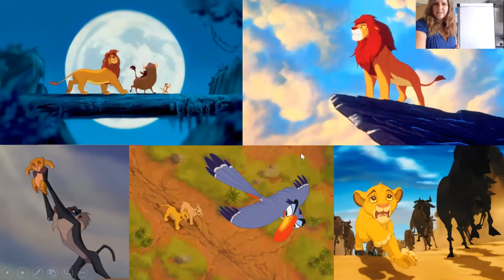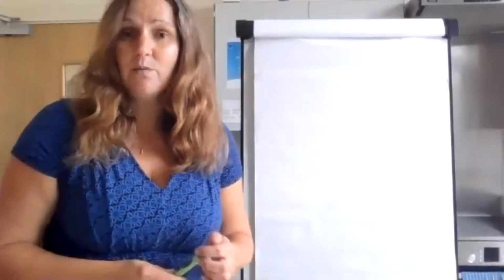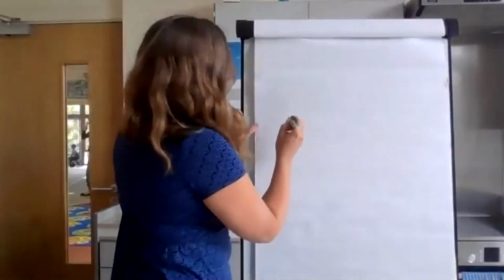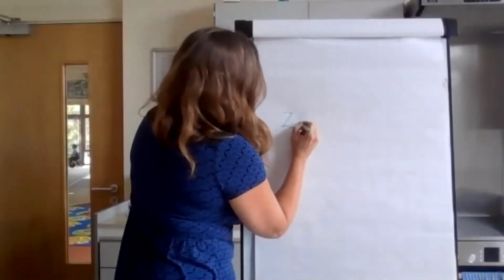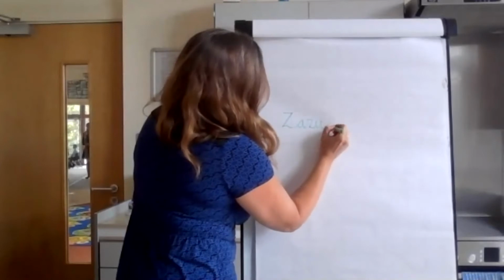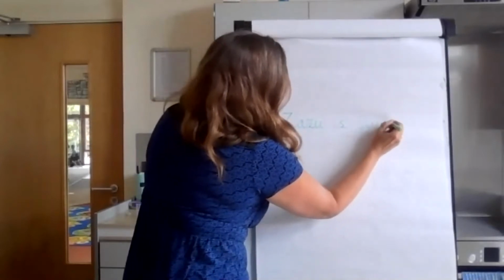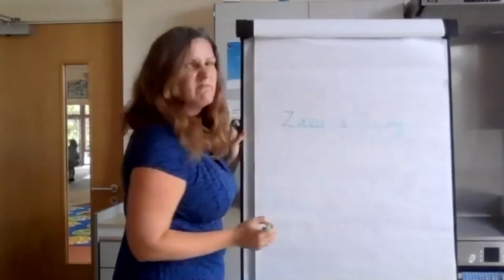So I'm going to use this picture down here. I'm going to stop sharing so you can see what I'm going to write. So that was Zazu and he was flying in the air. So the beginning of my sentence is, Zazu is flying. Zazu is flying.